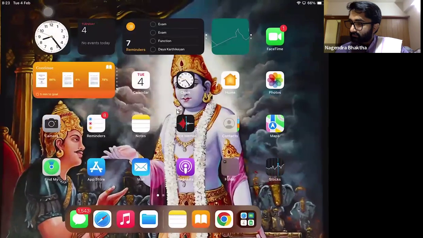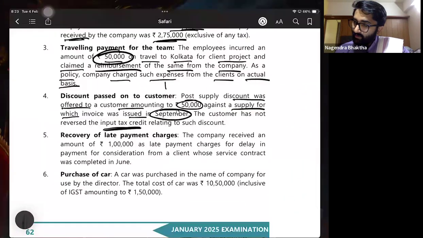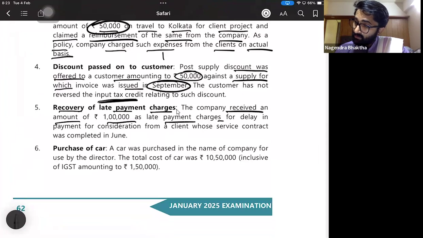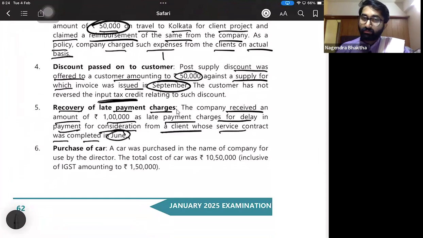Fifth one. Recovery of late payment charges. The company received an amount of 1 lakh as the late payment charges for the delay in the payment of consideration from a client whose service contract was completed in June. Sir, in June, the contract is done. But that guy did not pay the amount on time. So right now he is paying, I have collected 1 lakh extra. Actually, he had to pay 5 lakhs. Example, 5 lakhs. With that, I have collected 1 lakh extra. This time for late payment, 1 lakh extra, sir.